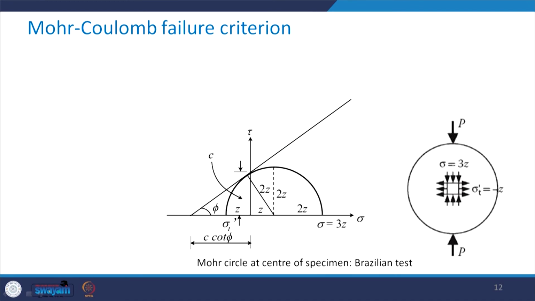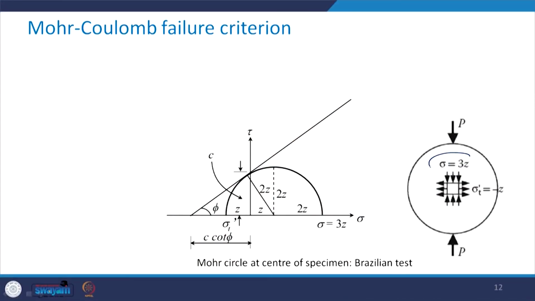Take a look here at this figure. This is the Mohr stress circle for the Brazilian test. So what is the state of stress? This is 3 times the stress in this direction. This means that if the stress in the horizontal direction is represented by a unit Z, then in the vertical direction it is 3Z units.